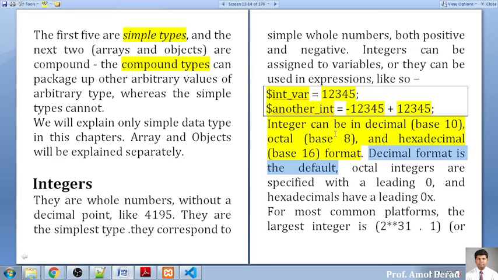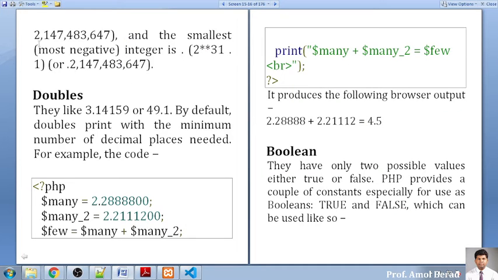Decimal format is the default. Whenever you want to work with decimal numbers, you directly use them, दिया decimal है. If you are working with octal integers, you have to specify a leading 0, यानी पहले 0 और उसके बाद आपका जो नंबर आएगा उसको आपके सामने रखना है. So this is a common example, that is 2 into 3.1, or you can write like this also. Okay. And second is double, so the double example is like this. 3.14 is a double variable, and by default double prints a minimum number of decimal values. So minimum number matlab kya hai?